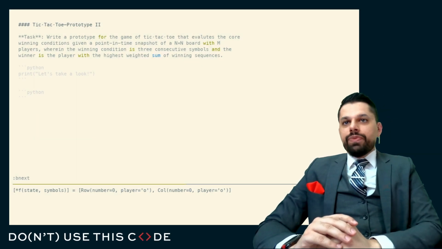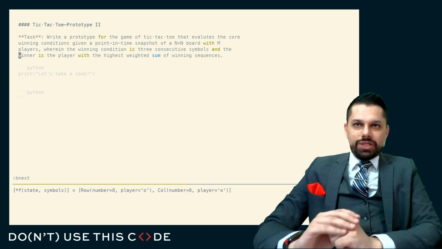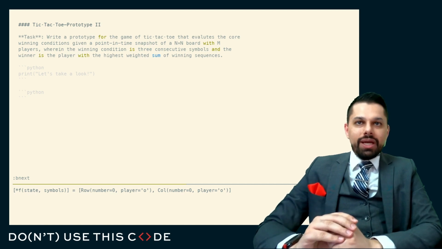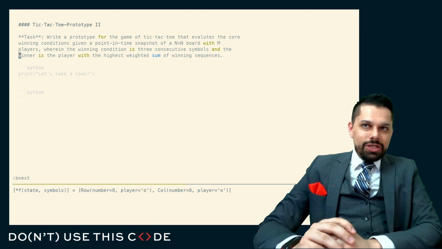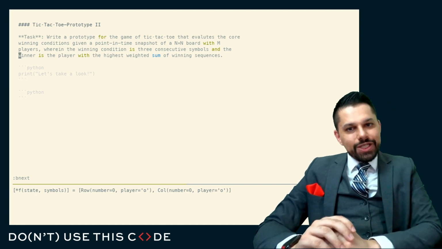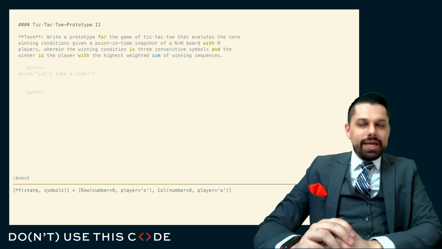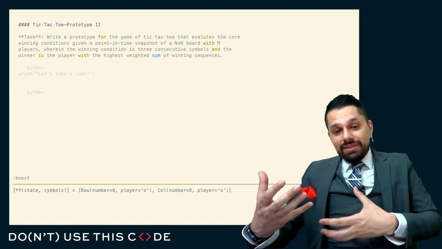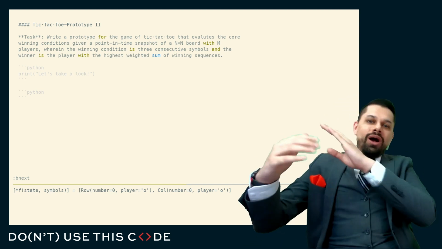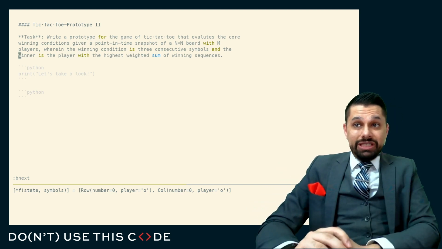In this prototype, we are going to write a version of the game of tic-tac-toe that evaluates the core winning conditions, assuming that the board is of arbitrary size with arbitrary numbers of players. The winning condition is 3 consecutive symbols, and there is some weighting process, and so you can win in multiple ways, and you have to weight, across the diagonal is worth more than down a row. You have to do some sort of weighted average there.